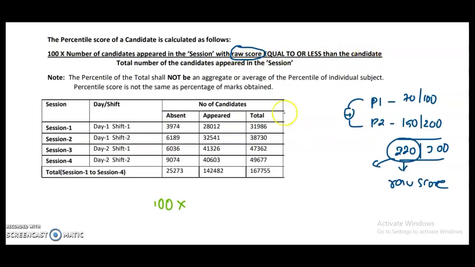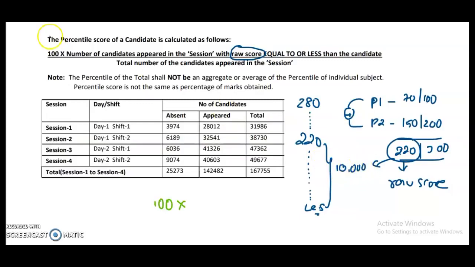That means if you got 220, for example, and the top score is 280, then between 280 and 220 a few candidates will be there, and from 220 down to the least score a few candidates will be there.